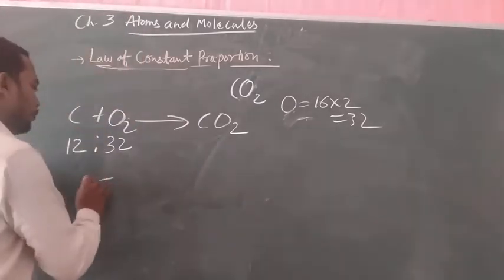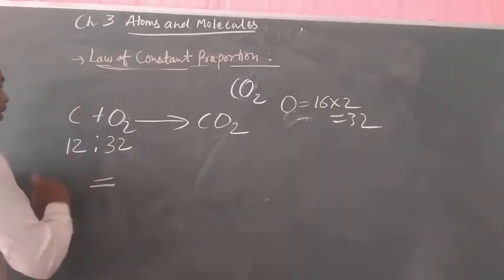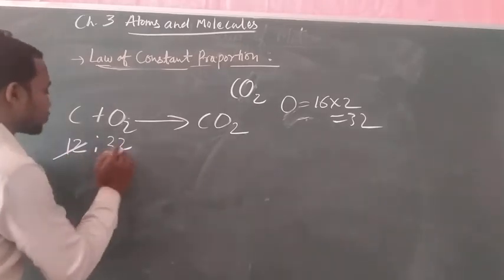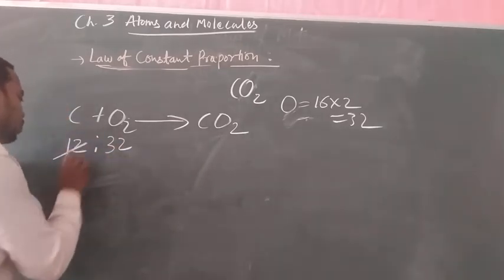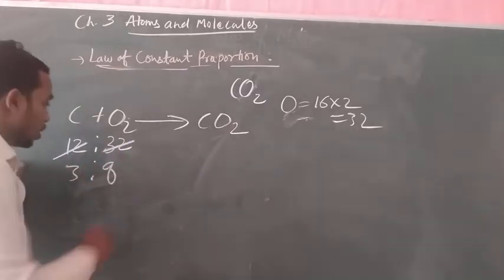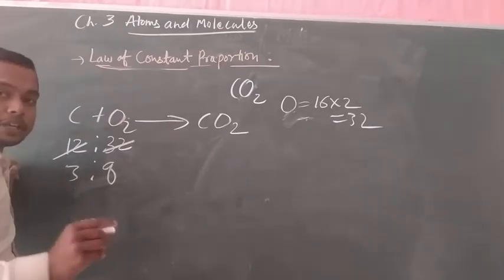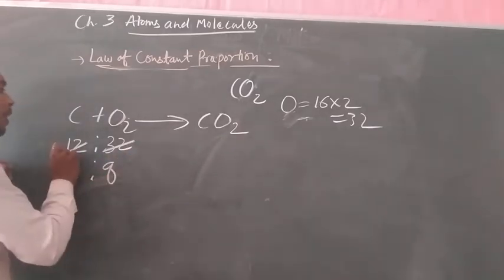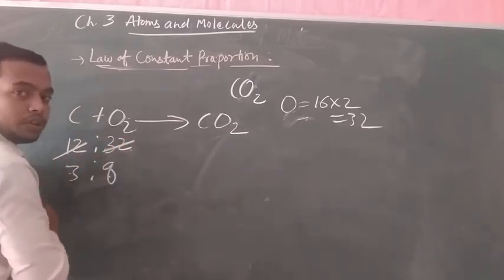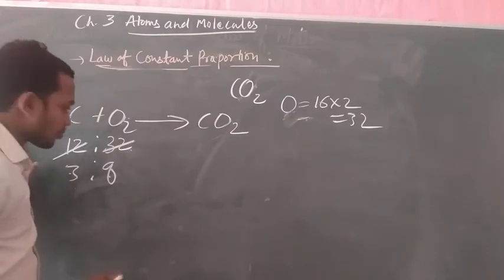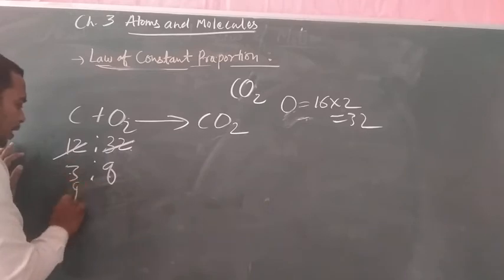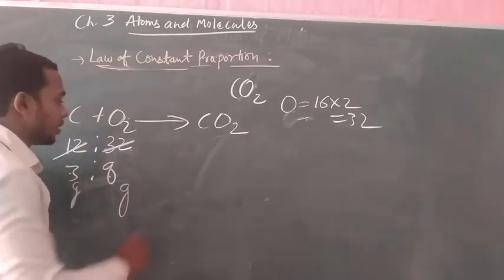If we minimize them, 4 3s are 12 and 4 8s are 32. If we divide by 4, the final value is 3:8, meaning 3 gram of carbon and 8 gram of oxygen